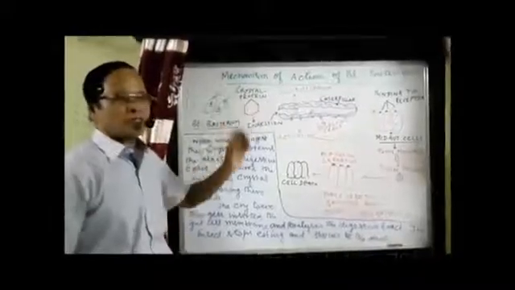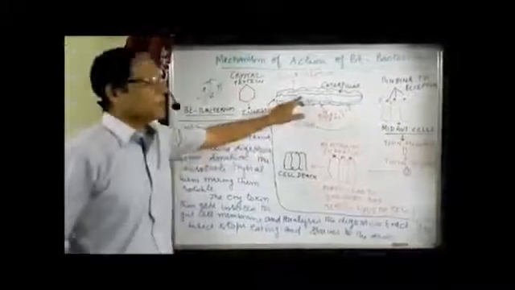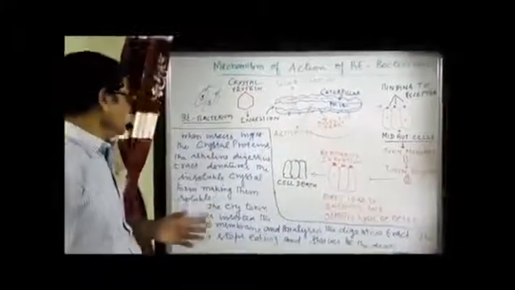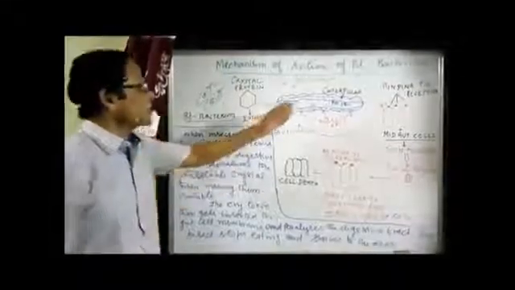Now let's see the mechanism of action of the Bt bacterium. How it kills the larvae, the caterpillar of an insect of the orders I mentioned. Now this is the Bt bacterium which produces a crystal protein which is insoluble. When the insect ingests the crystal proteins, the pH here is 12. High pH is available here, an alkaline pH, strongly alkaline. So the alkaline digestive tract denatures.